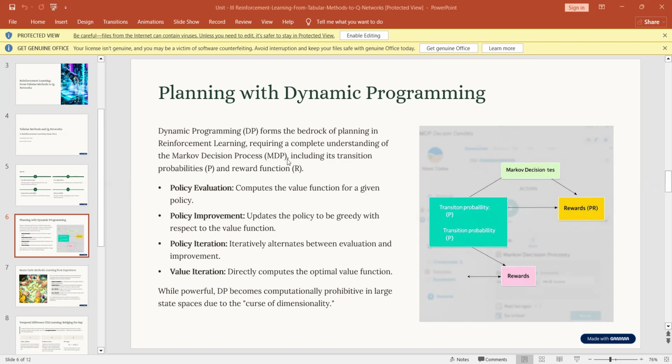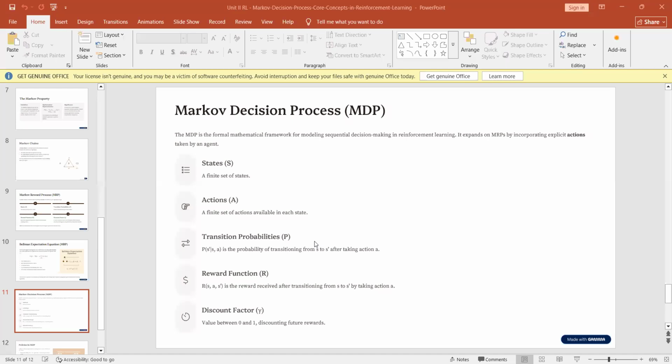the Markov decision process, including its transition probabilities and reward function. So in our previous session, we had covered the Markov property, which says that whenever we want to calculate, reinforcement learning is a part of machine learning. Machine learning is a prediction technique.